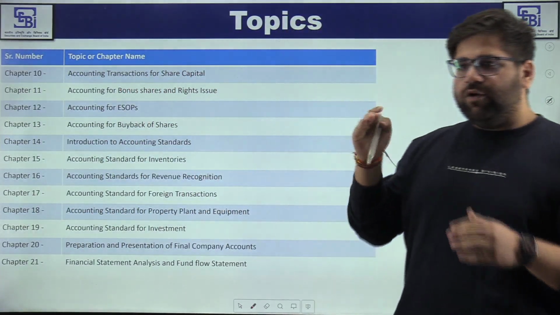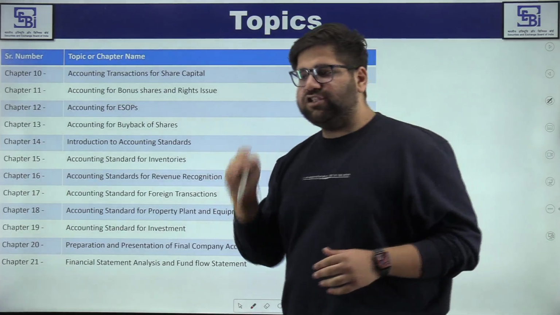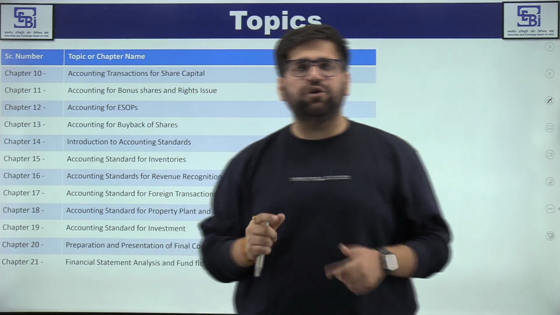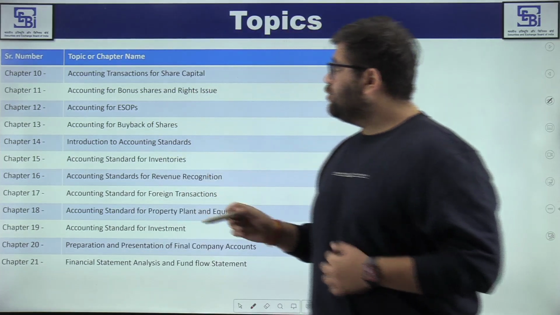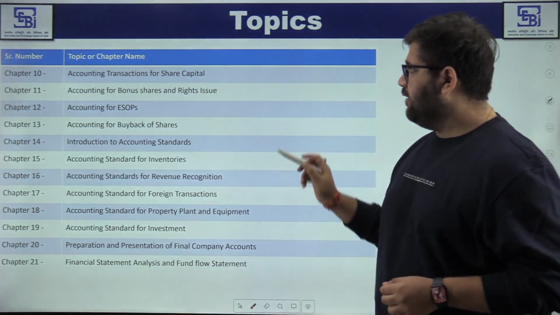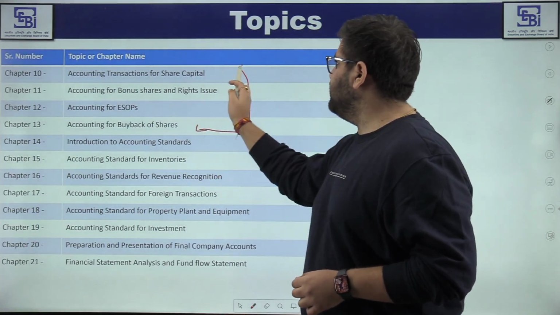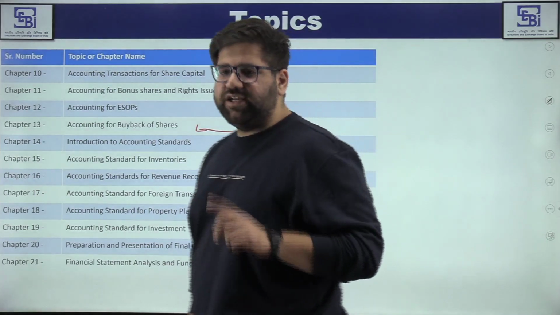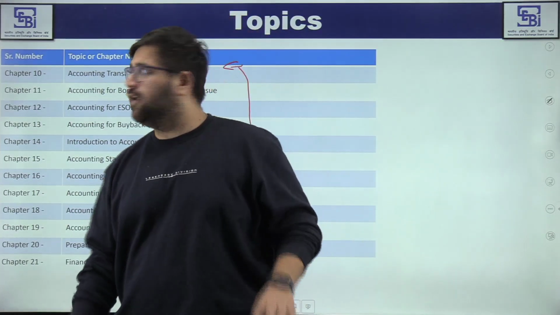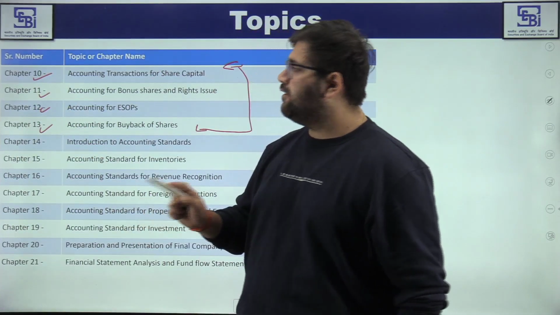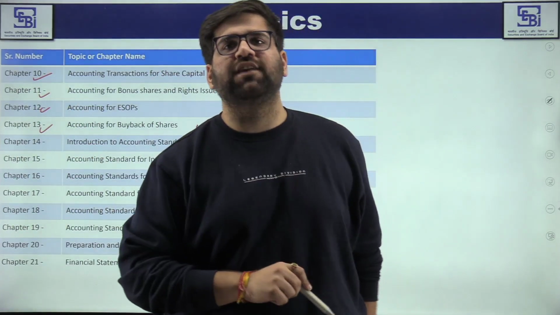Now that particular component, that is up to chapter 9, can be dealt with basics only, but SEBI is asking questions based on professional knowledge as well. That's why chapter 10, 11 and 13, which relate to the accounting of specialized transactions. Okay, see what is journal. Journal will help you in each and everything. In chapter 10, 11, 12 and 13, again you will use journal entries.